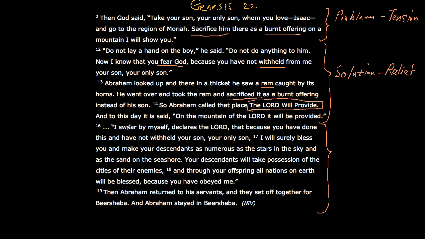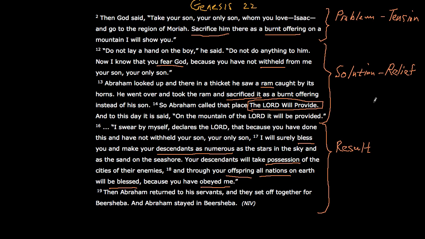So when we read from verse 16, it says, "I swear by myself, declares the Lord, that because you have done this and not withheld your son, your only son, I will surely bless you and make your descendants as numerous as the stars in the sky and as the sand on the seashore. Your descendants will take possession of the cities of their enemies, and through your offspring all nations on earth will be blessed, because you have obeyed me." And then Abram went to Beersheba. So we can see this is the result or the outcome of this episode.